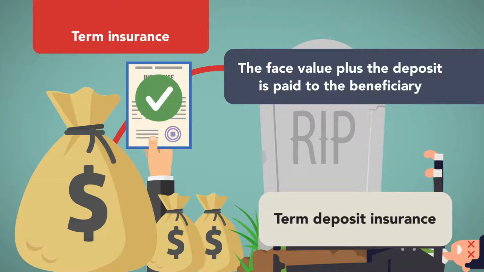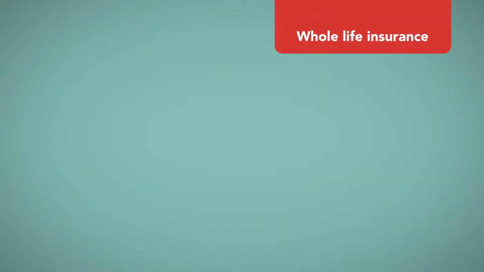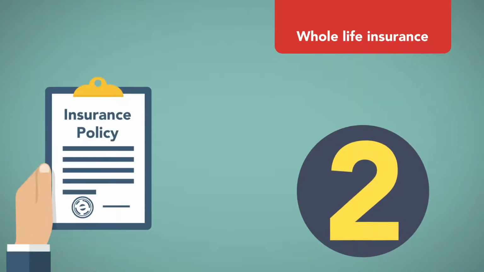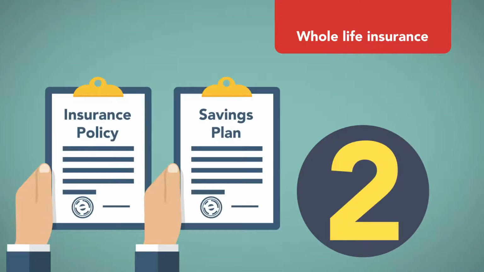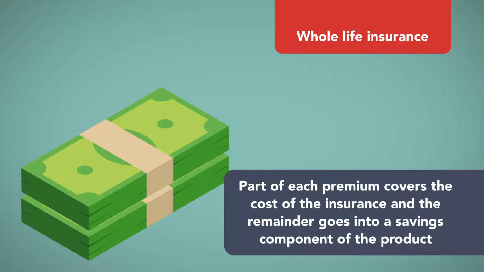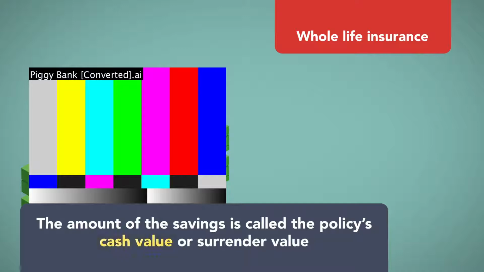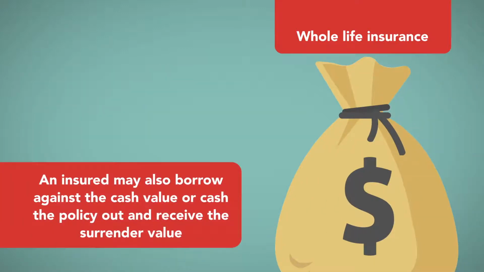Whole life insurance is also referred to as permanent insurance. It has two components. It is both a policy of insurance and a savings plan. Part of each premium covers the cost of insurance, and the remainder goes into a savings component of the product. The amount of the savings is called the policy's cash value or surrender value. An insured may also borrow against the cash value, or cash the policy out and receive the surrender value.